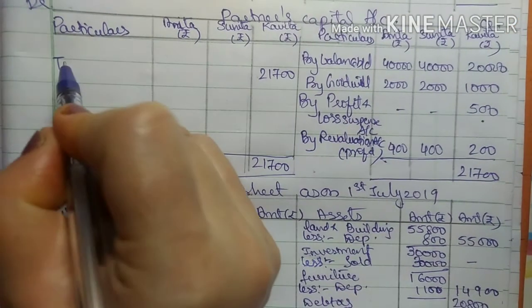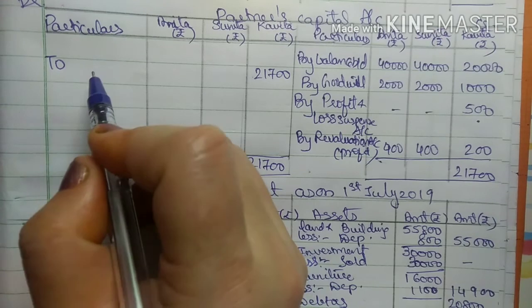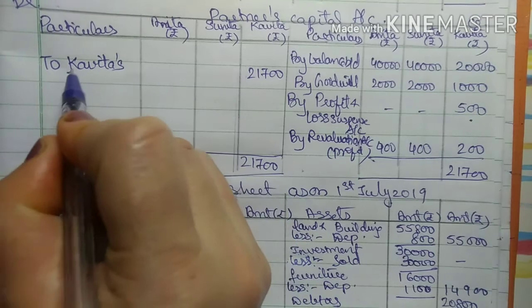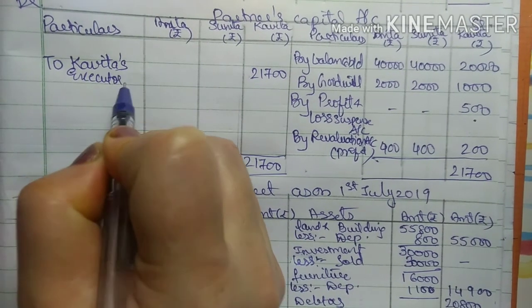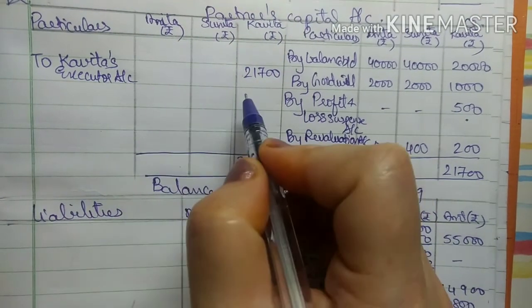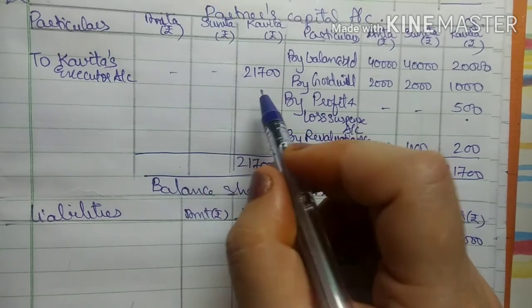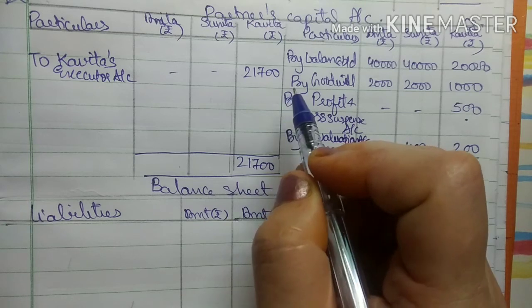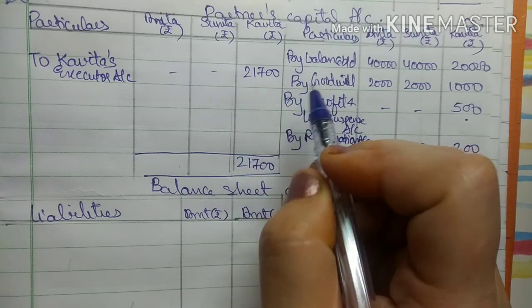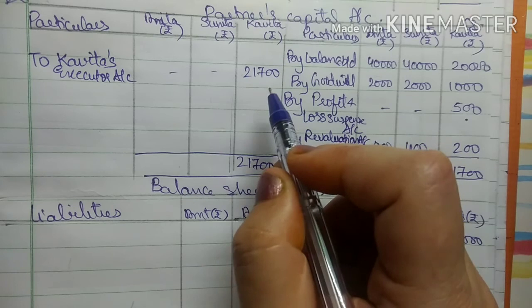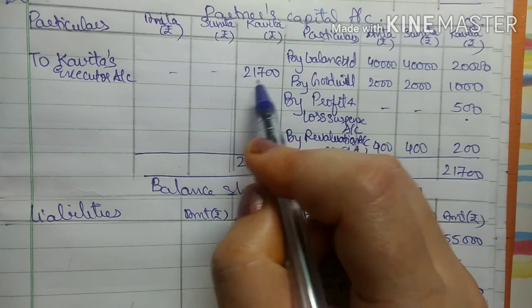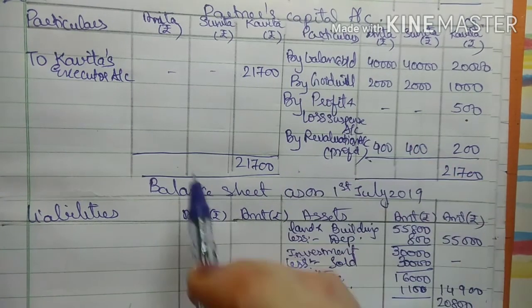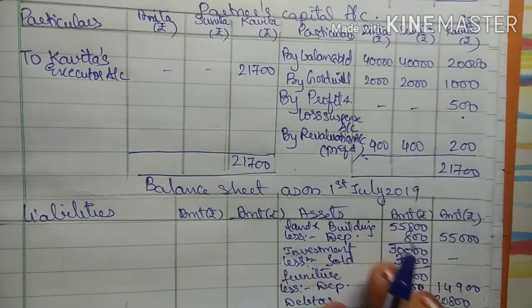Here we will write, हम usually क्या लिखते हैं, to balance carried down, but यहाँ हम क्या लिखेंगे, to Kavita's executor account. Here we are going to write this name. Usually in other problems they say that it has been transfer the balance of died partner, deceased partner to executor account, but here they have told that it will be paid. For now being first partner capital में हम सिर्फ ट्रांसफ़र ही करेंगे, फिर इसको जो पे करना है उसकी हम अलग से एंट्री करेंगे. So Kavita's account has been closed.